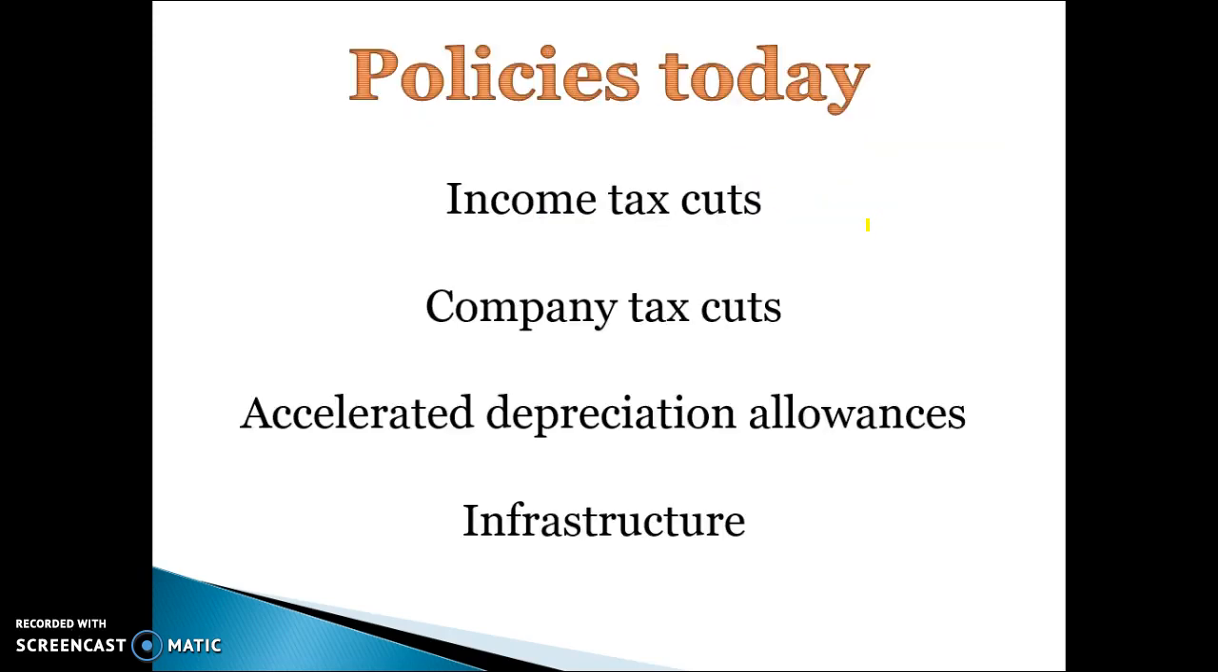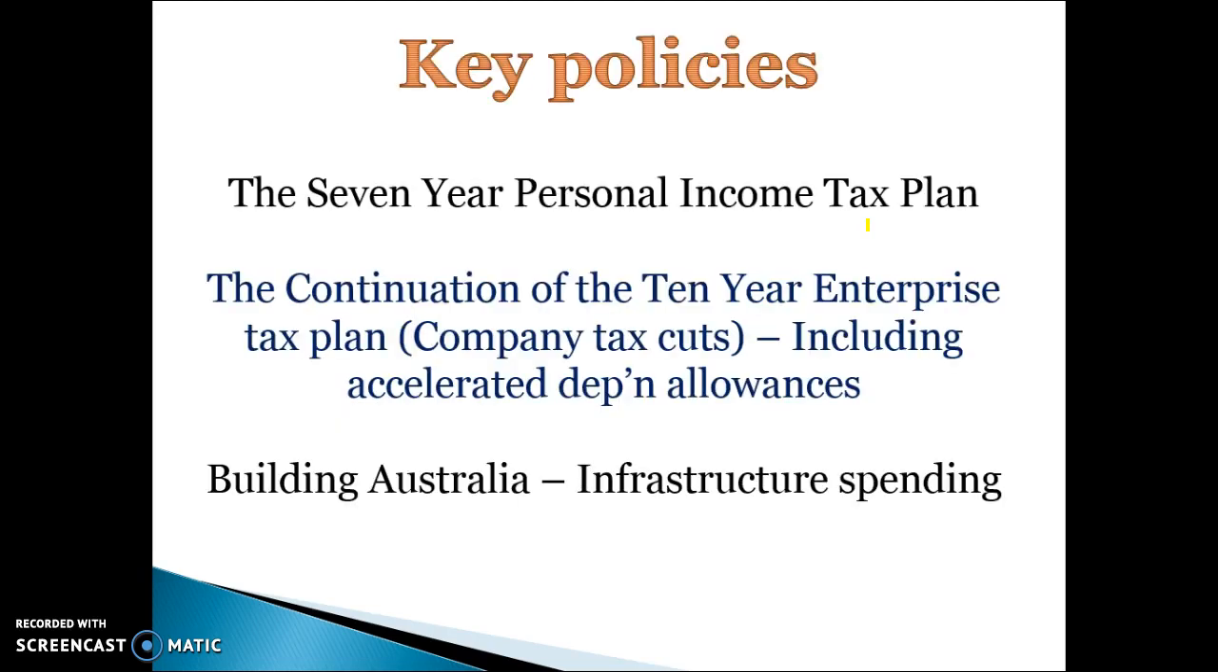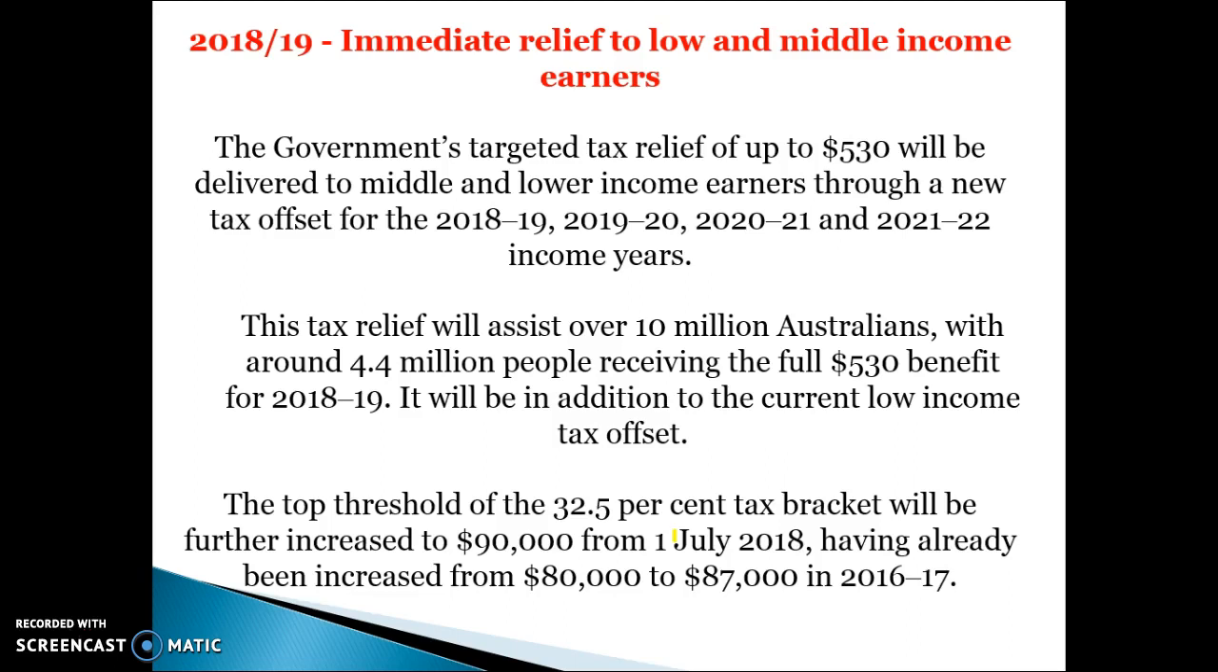So what we're going to look at in this budget is three key policies that can be linked to both growth and inflation, or keeping inflation low, being the first three here: income taxes, company tax cuts, and the accelerated depreciation allowances. So the 7-year personal income tax plan is the key policy we're going to look at. The continuation of the company taxes, which is part of the 10-year enterprise tax plan, and then infrastructure spending as well.